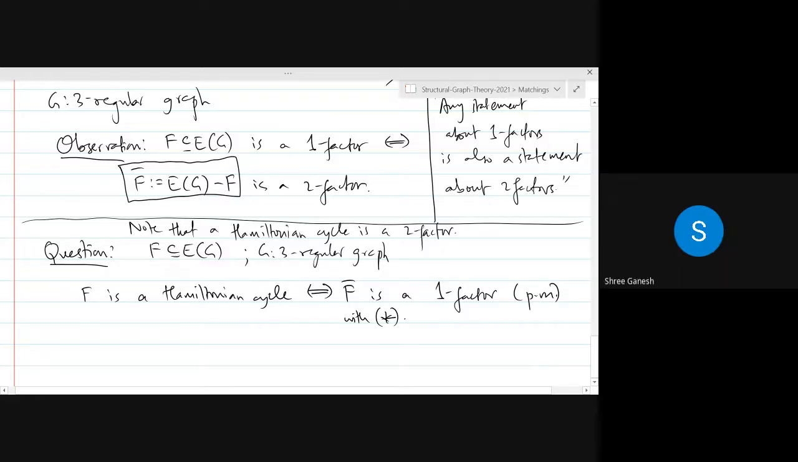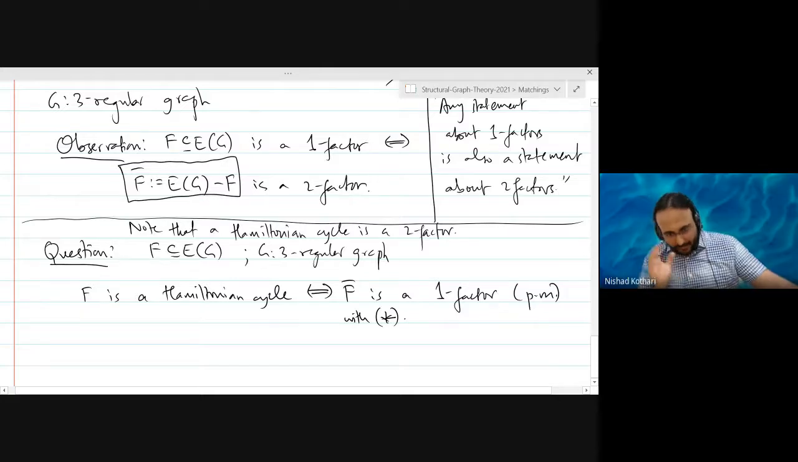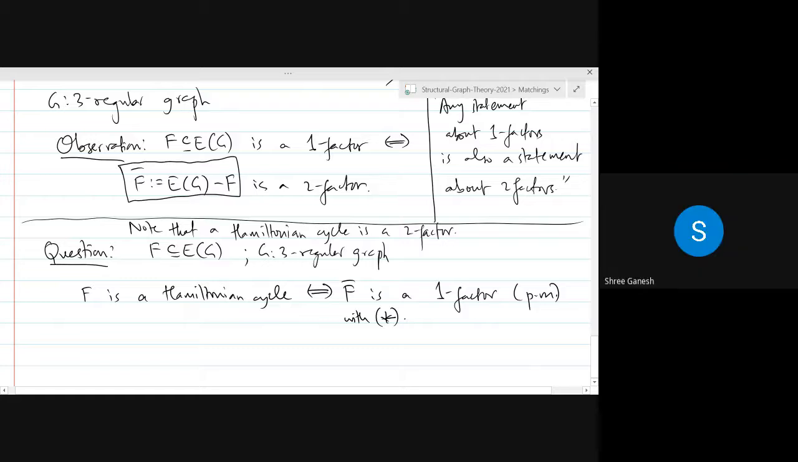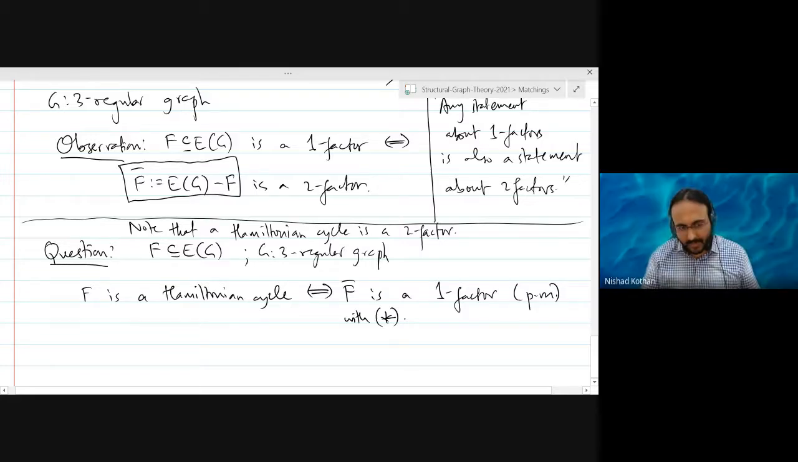Can we say each of the edges is like a chord of the Hamiltonian cycle? Something like that. Sure. So you want to keep going further in that direction. Think about it this way. If you remove a perfect matching from a three regular graph, if you remove a one factor from a three regular graph, what will you get? A two factor.